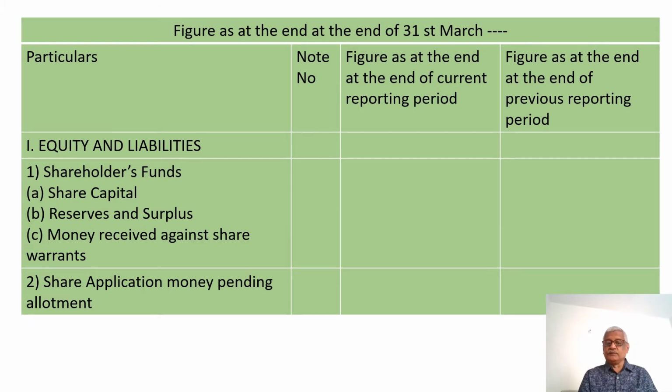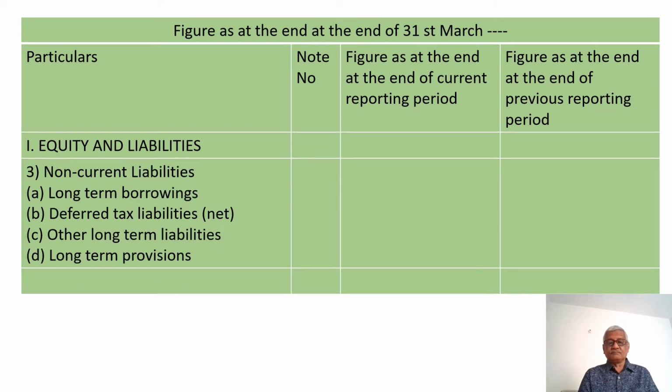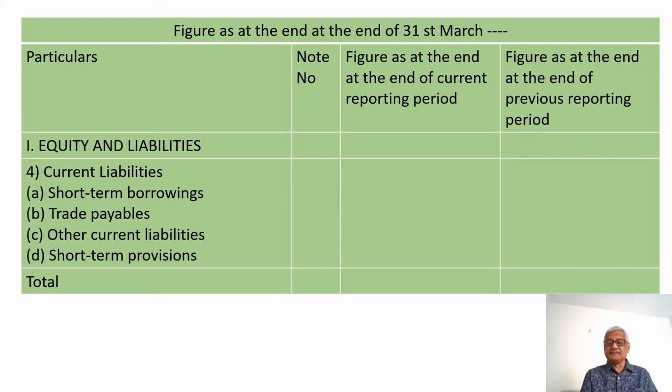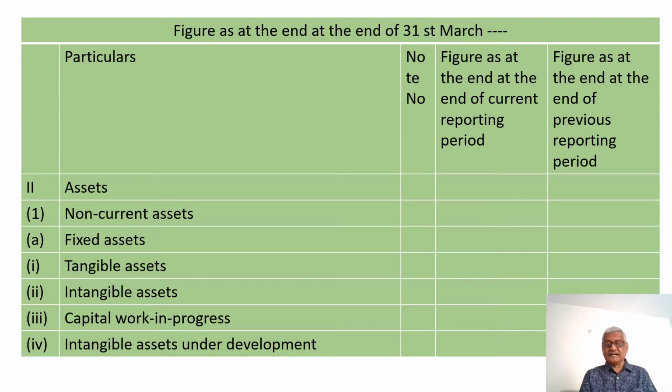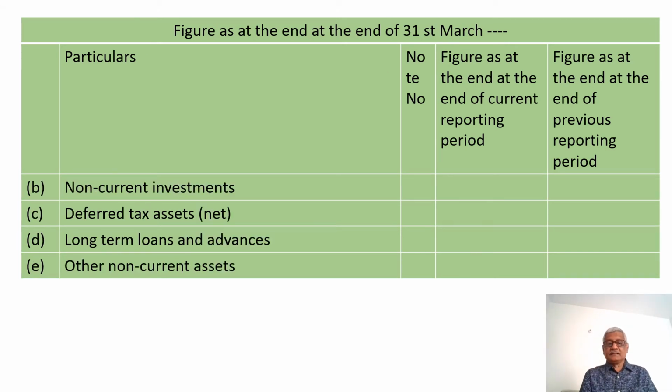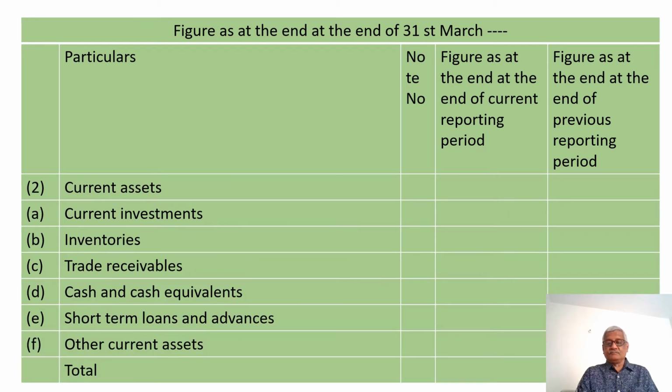So first one is equity and liabilities. First one is shareholders fund. Second one is, as I have said, non-current liabilities. The third one is current liabilities. Now let us move on to the asset side. Non-current assets. Then comes the current assets.